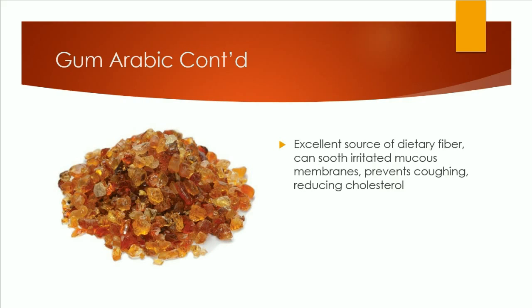And here's a picture of the gum, before it's processed into that powder. And here on the side you can see it's an excellent source of fiber. Even when you're sick, it can soothe irritated mucous membranes and prevent coughing. In the past, this gum was administered intravenously to counteract low blood pressure that would follow surgery, but this administration caused renal as well as liver failure, so its use was abandoned.